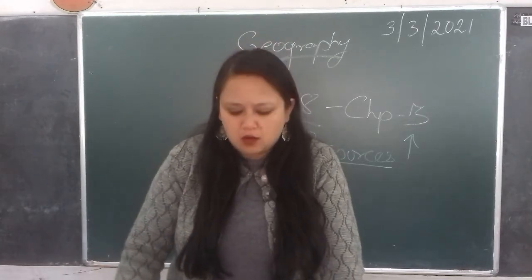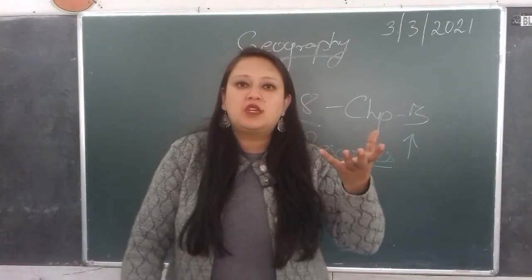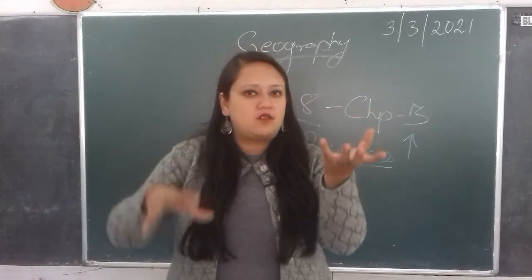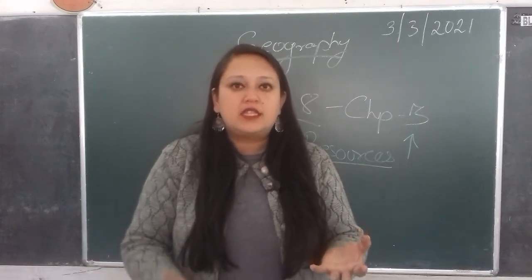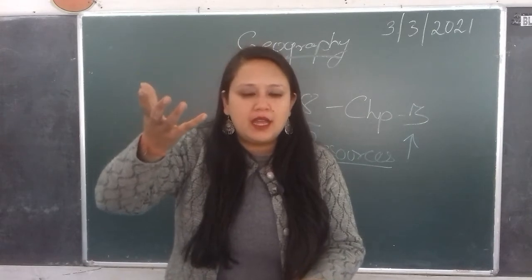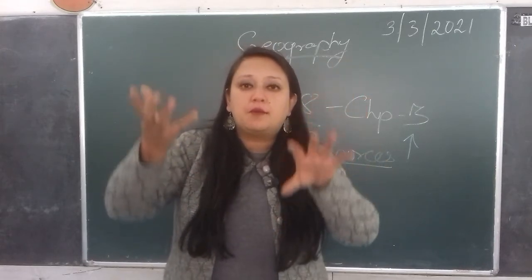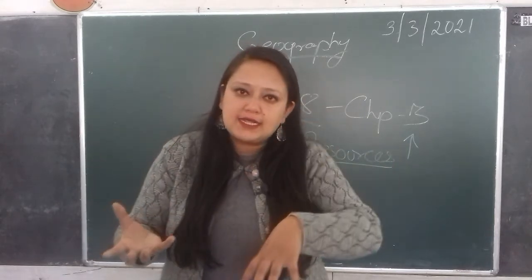When there is overpopulation, birth rate is high, death rate is low. And when there is underpopulation, death rate is high. That means the number of people dying is extremely high, and the number of people being born, in comparison to the deaths, is less.